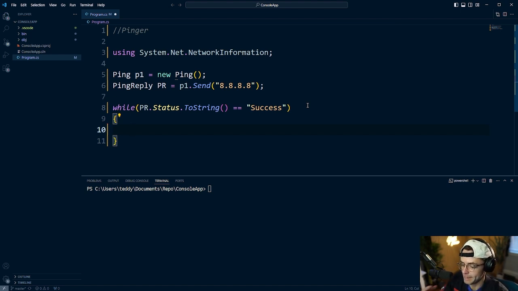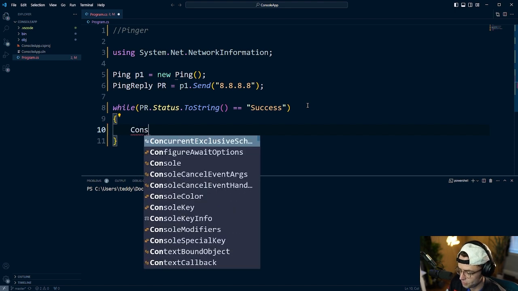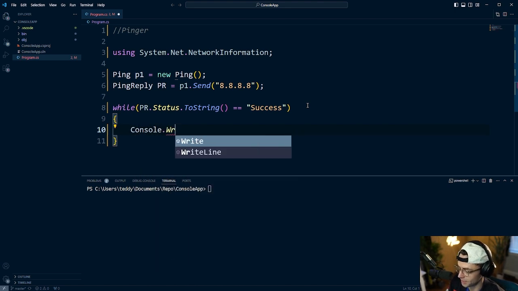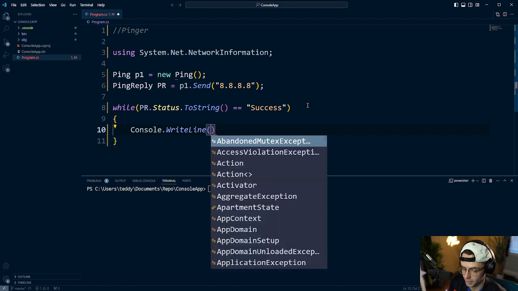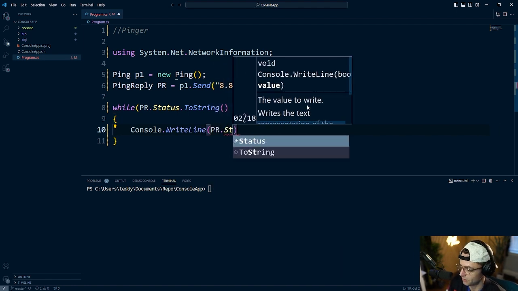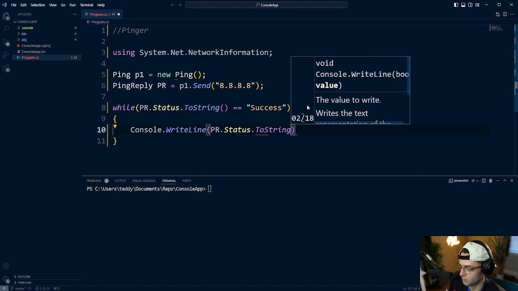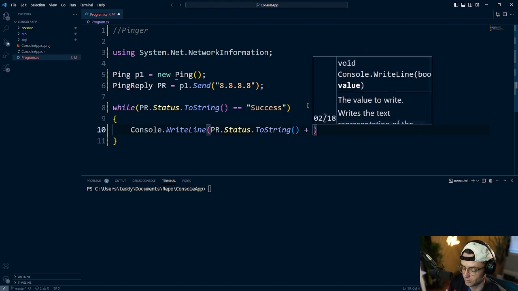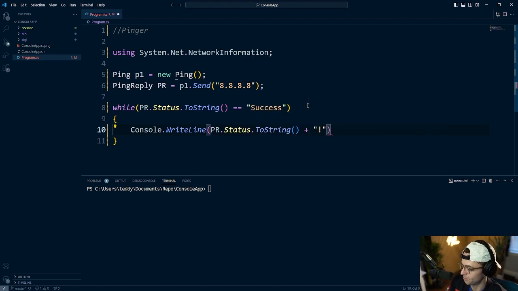We want to keep checking it. So just so we can actually see what's going on, I'm going to log the PR status. I'm going to say PR status, toString, and within this toString, I'm also going to put an exclamation mark here, and this is going to let us know that it is indeed working.